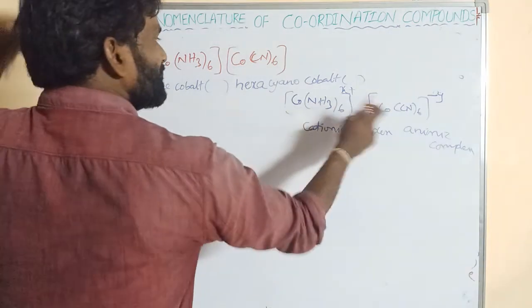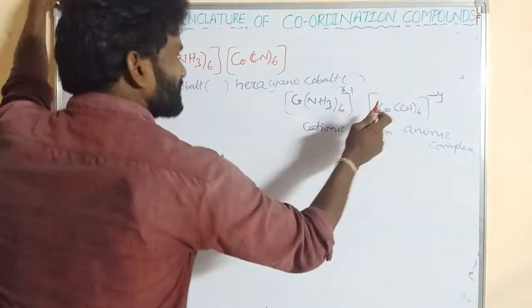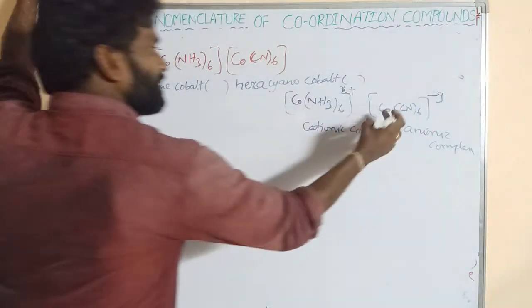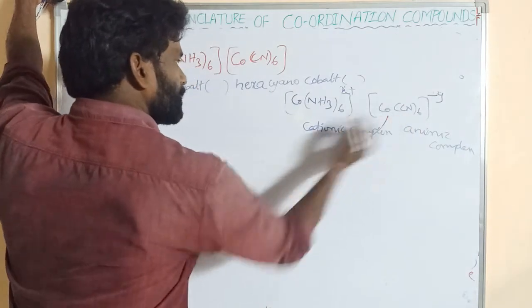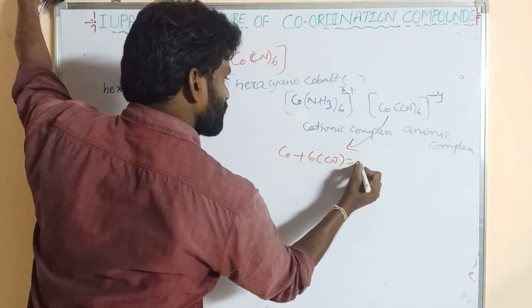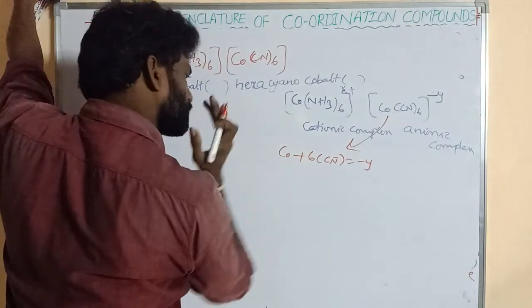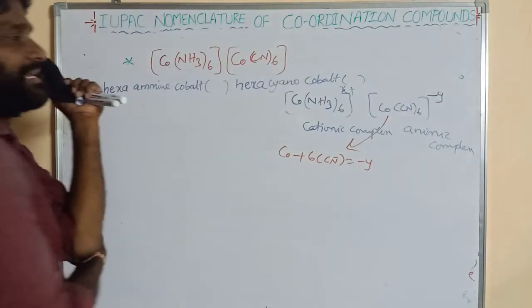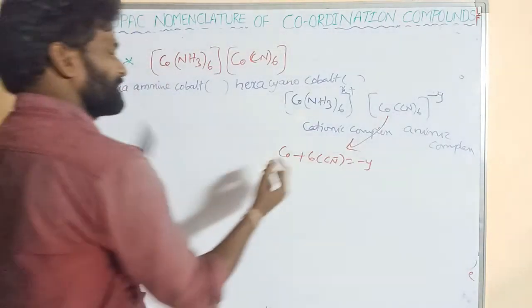These are the two ions. It is ionized to a plus ion, and this is a minus ion. So this is x plus, this is minus y, right? This can be taken first. So Co plus 6 into CN minus is equal to minus y. So the oxidation state of cobalt is plus 3.